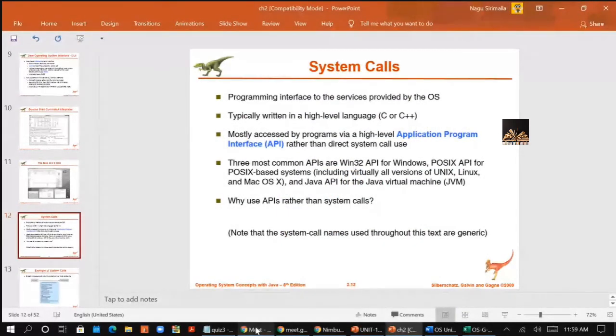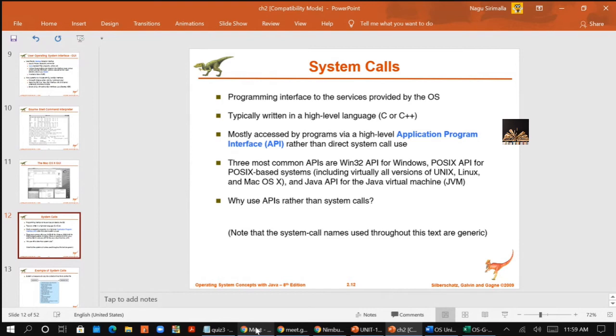So the system call interface intercepts function calls in the API and invokes the necessary system calls within the operating system. So in the API, whenever any function call is made, the system call interface invokes the necessary system call within the operating system.